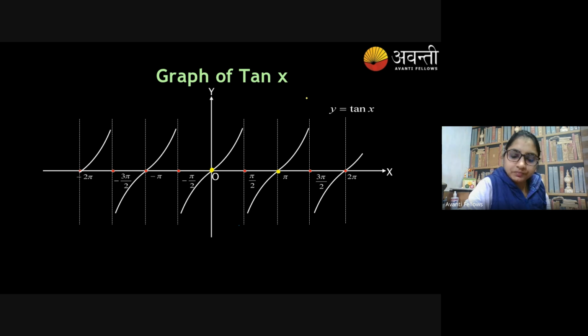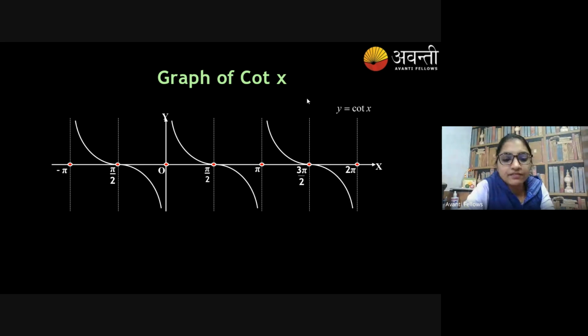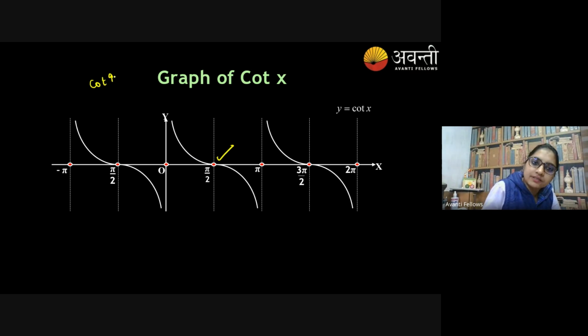Yes or no? Yes, ma'am. If anyone is having difficulty, then let me know. Ritik, Ronak, Sakshi, Sameer. Okay. Then cot x. Very well known that it's pi by 2. Everyone knows cot 90 is 0.